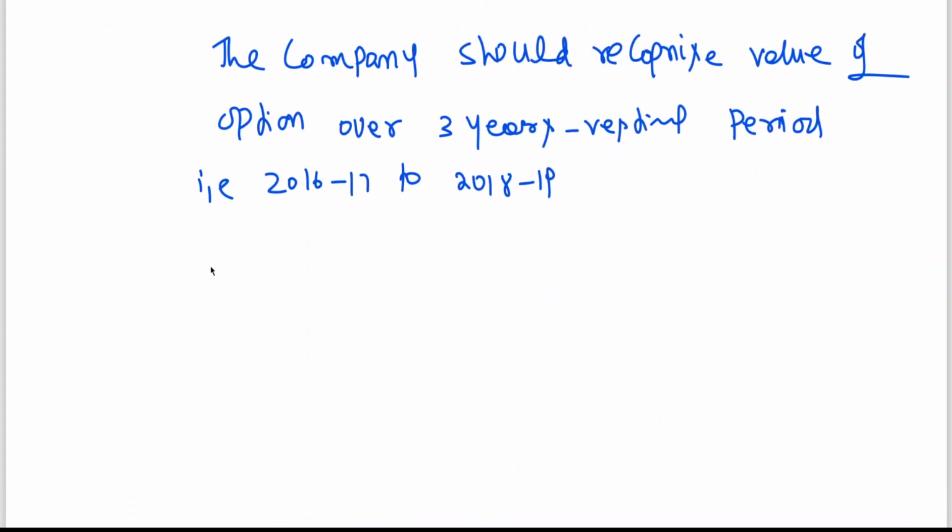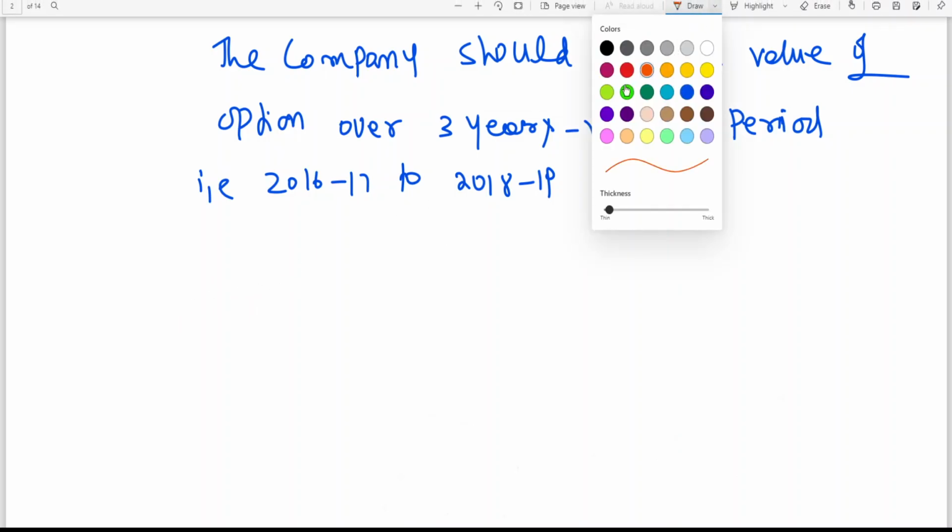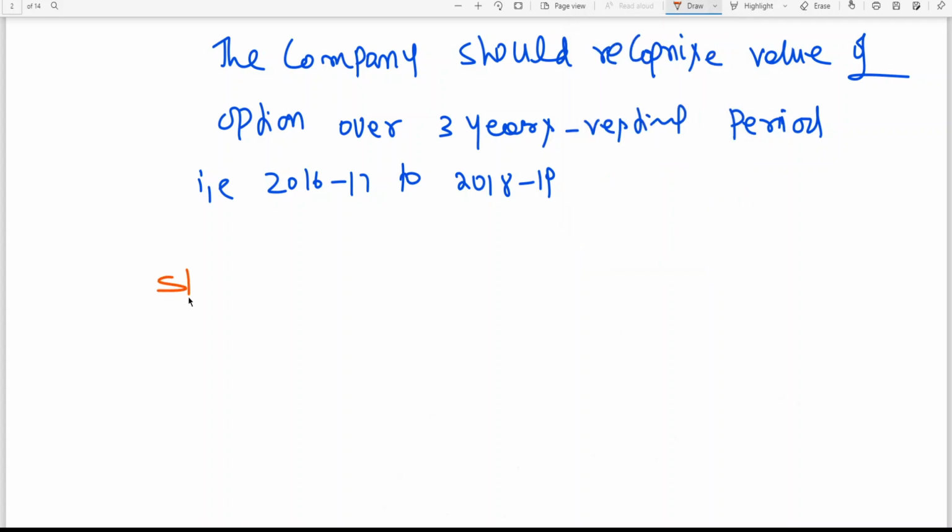See, I'm following the last class, the earning per share concept.